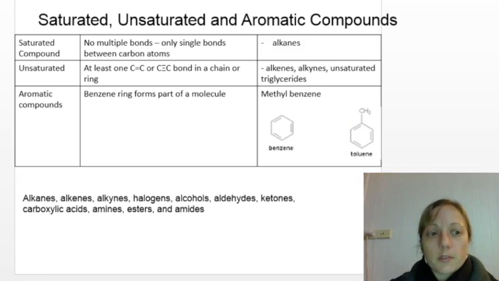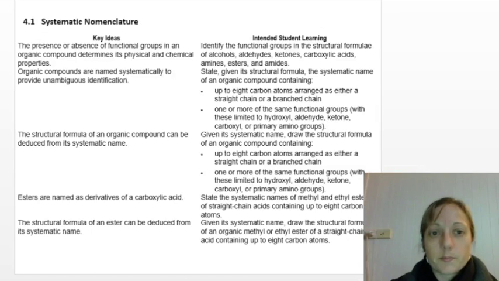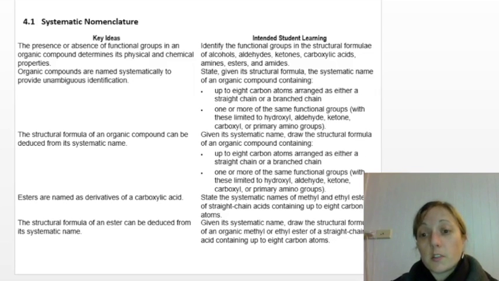Let's take a look at naming. So let's recap what we need to know about naming. Alright, so in terms of systematic nomenclature, which is a fancy way of saying naming organic molecules, we need to have a look at whether or not there are any functional groups, because this makes a difference to its physical and chemical properties. So we need to be able to identify these groups, and we've gone through the list of what we need to identify. We need to be able to name them.